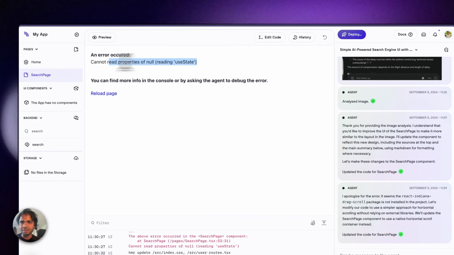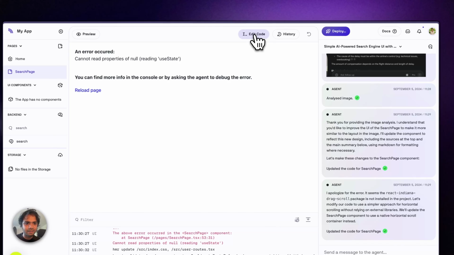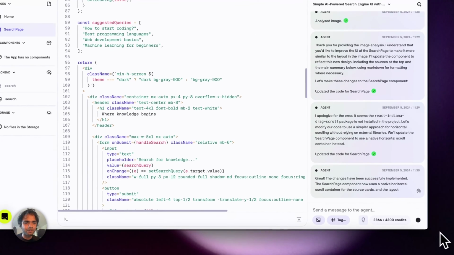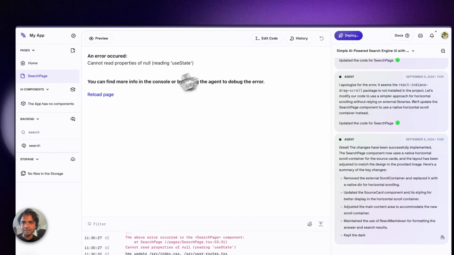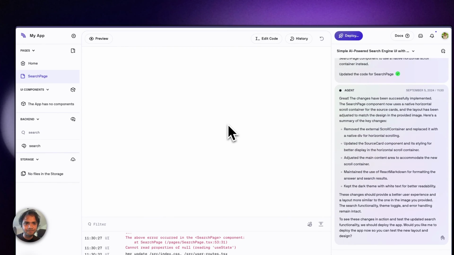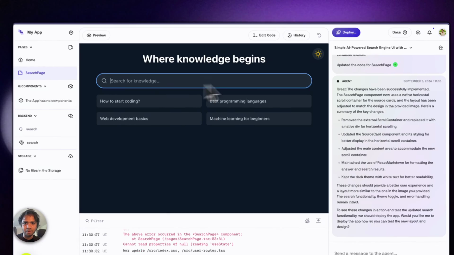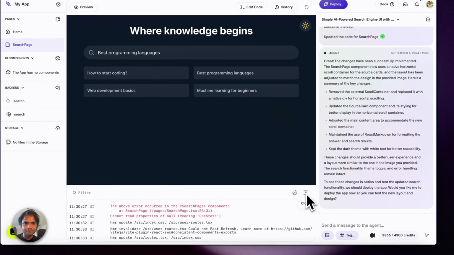It's fixing this: cannot read properties of null state. Let's see, because it's working out here. So great, we have fixed it, it's saying, at least. I'll reload the page. Okay, it's working now. Let's see what it does.